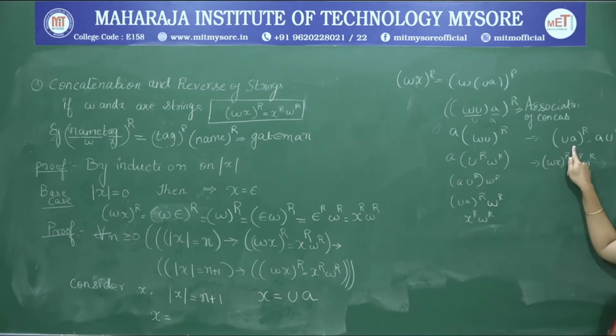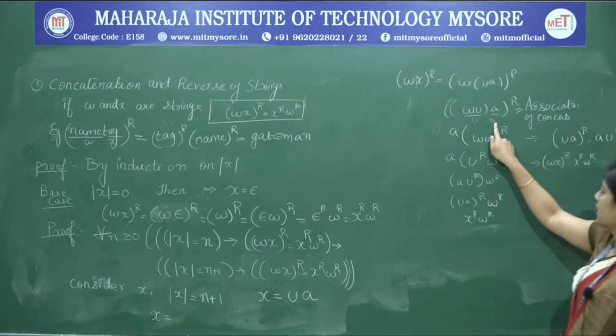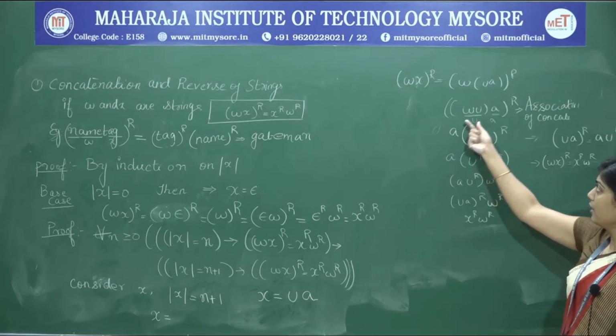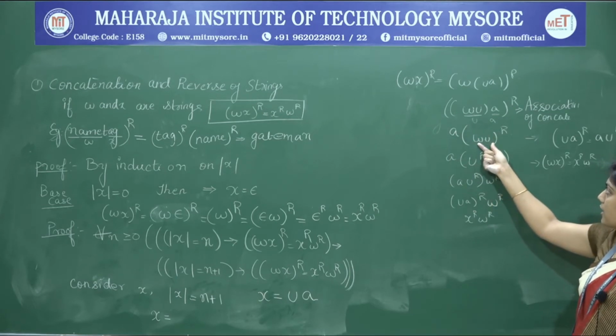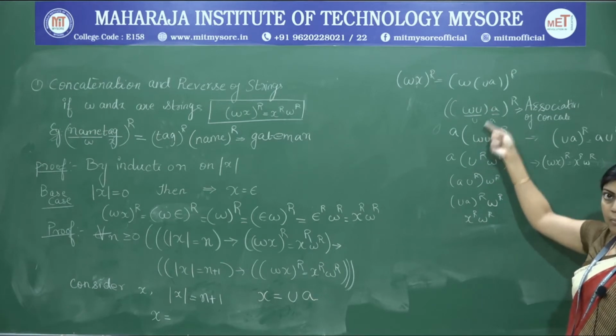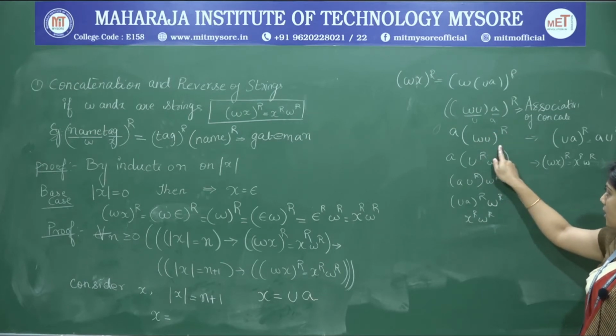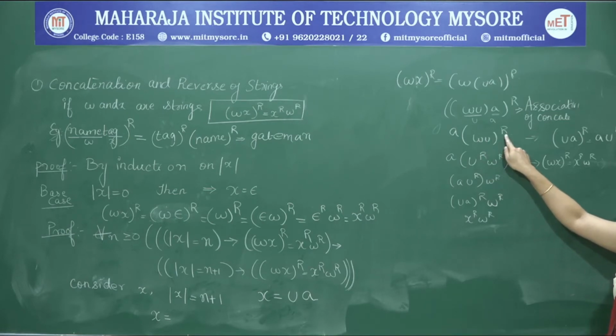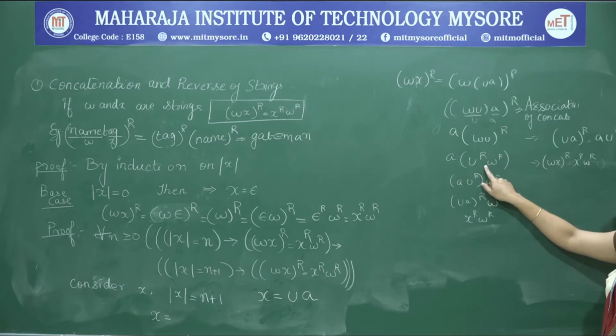Therefore, by using the identity of reversal that we have seen in the previous class, (UA) to the power of R is equal to A U to the power of R. So, the last character is coming to the beginning and we take the reverse of the rest of the string to have the same effect. So, we are doing this here. Then we have the identity already: (Wx) to the power of R is equal to x^R W^R. So, this is how we are going to change it using the induction hypothesis.